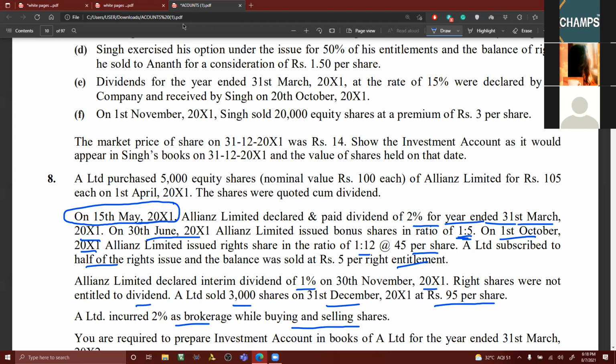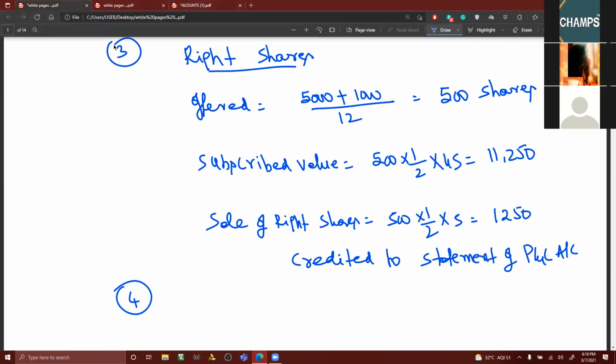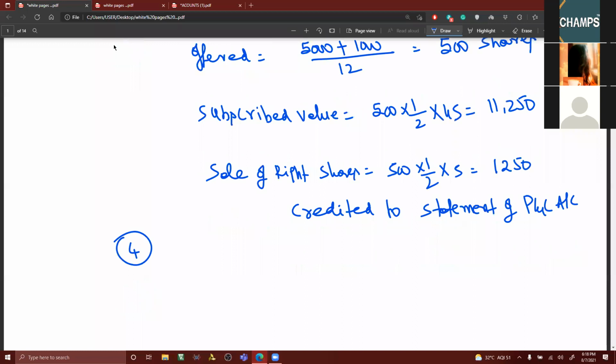Before that, we are having a point on dividend, so we'll go for the dividend point now. Point number 1. Dividend paid pertaining to which year? Previous year, 31st March 2011.